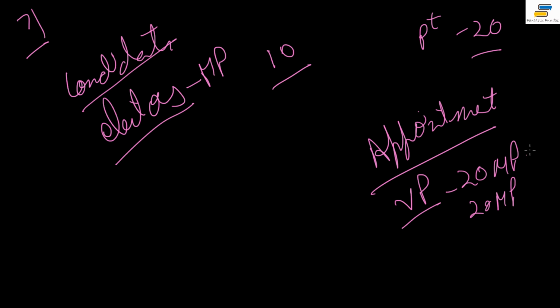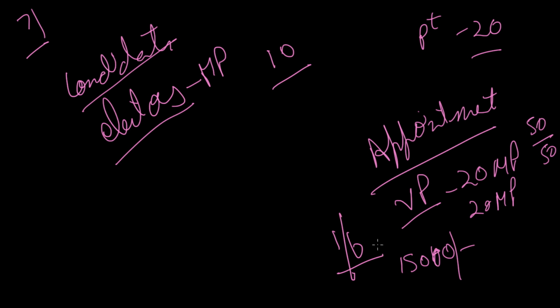If you remember, for the president it was 50 members, 50-50, but over here it is 20. And in this case also, under the President and Vice President Election Act, he has to deposit a security fee of 15,000 at the time of filing his papers. If he doesn't get 1/6 of the total number of votes polled, he will not get his security deposit back. So that was all about the vice president of India.